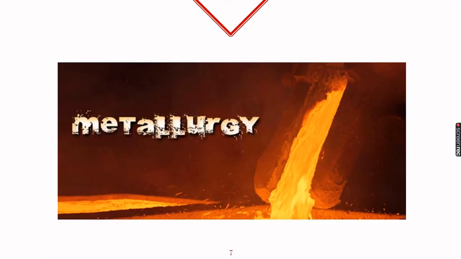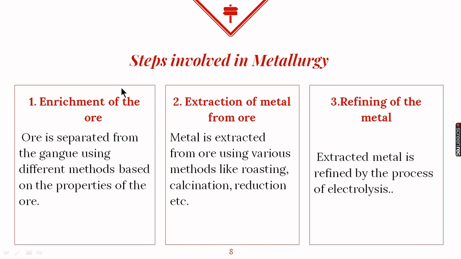Obtaining metals from their ores is called metallurgy, and it involves several steps. The first step is enrichment of the ore, then extraction of metal from the ore, and then refining of the metal. So these are the three main steps of the process of metallurgy. Now in the enrichment of the ore, we have just seen that ore is separated from the gangue.